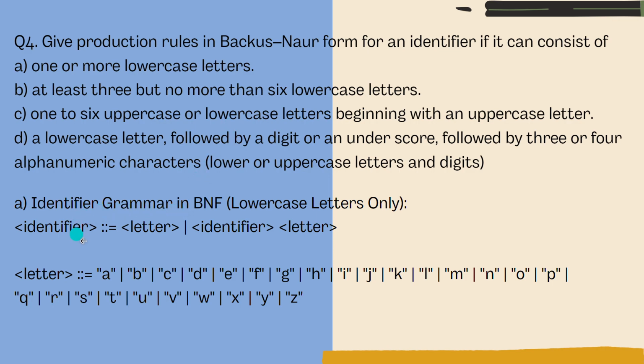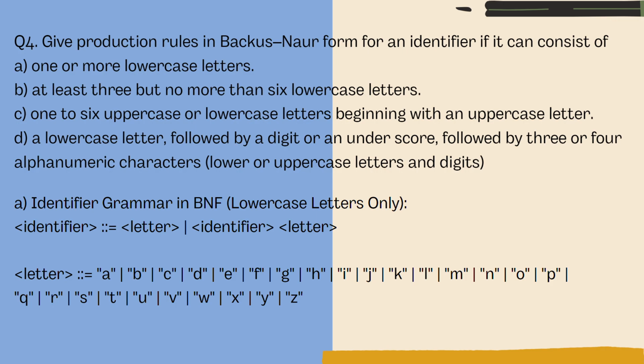So we give identifier, this is a non-terminal, so identifier, symbol, letter separated by identifier and letter. This is one or more lowercase letters, and letter can be given as all the small letters of the English alphabet from a to z.